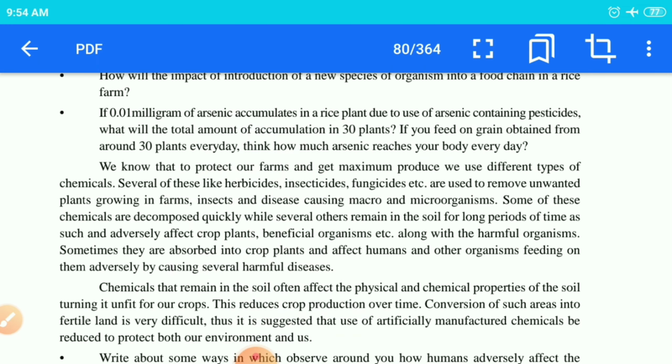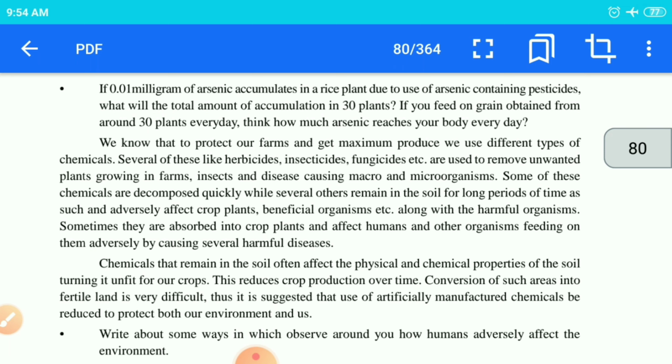Arsenic: as you people know, we are using so many types of pesticides and insecticides, and there we use a small quantity of arsenic, but it is highly toxic and affects nature. Herbicides, weedicides, so many types of chemicals are utilized, and all those chemicals show certain adverse effects on humans. For increasing the production yield, we increase the use of pesticides, weedicides, insecticides, but what happens children, as we use all these things, their numbers increase. As it increases, pollution also occurs, though you will get the production yield you want.